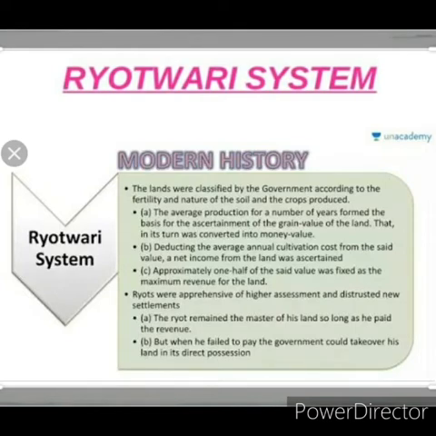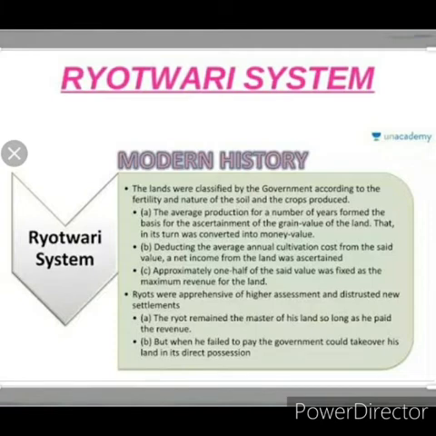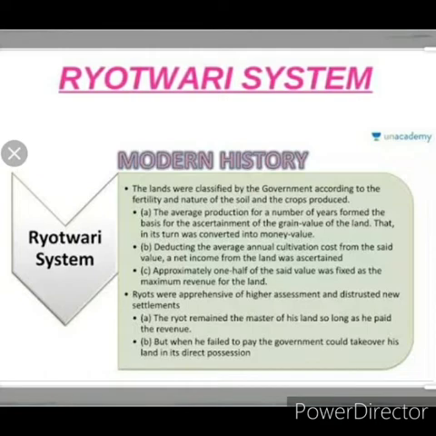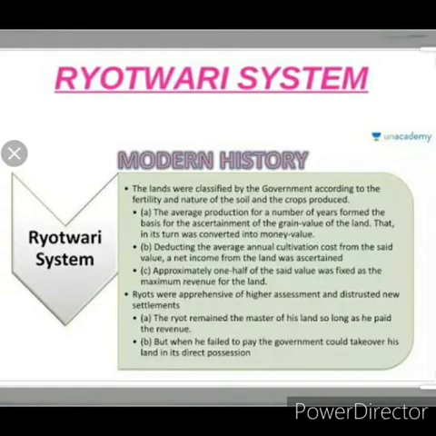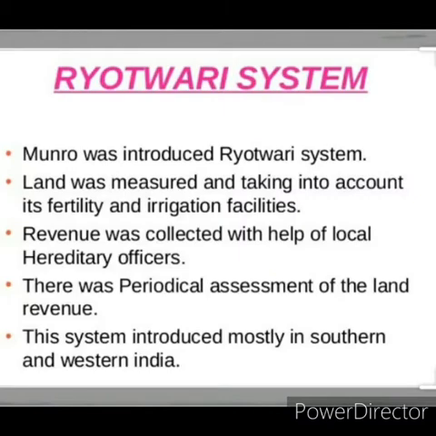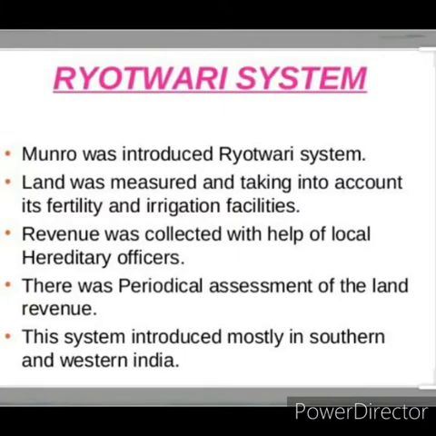The revenue was based on the soil and the nature of the crop. Alluvial soil, we know, is very fertile soil. For that soil, they fixed a higher amount as rent. In that soil, they may cultivate only wheat or rice. So according to the nature of the crop also, they fixed the rent.